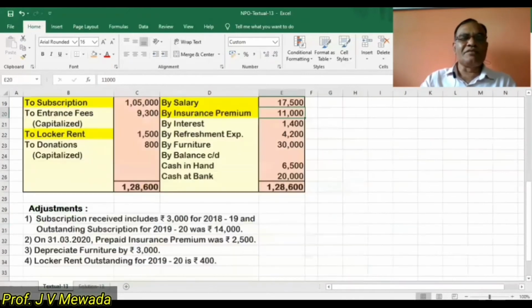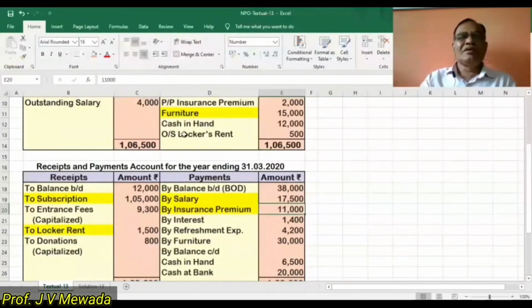So this is the second effect. Now cash in hand, this is the opening balance. Opening balance first day, so it is there on the debit side of receipt and payment account. So this we have to ignore, both cash in hand and balance brought down. So they are there. Okay.